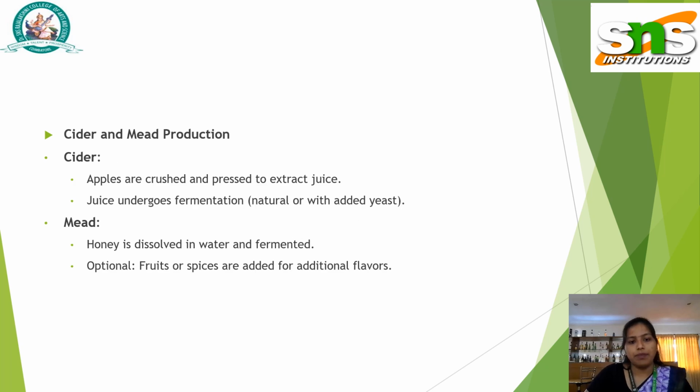Cider and mead production. Apples are crushed or pressed to extract juice. The juice undergoes fermentation, naturally or with added yeast. For mead, honey is dissolved in water and fermented. Fruits or spices are added for additional flavors.